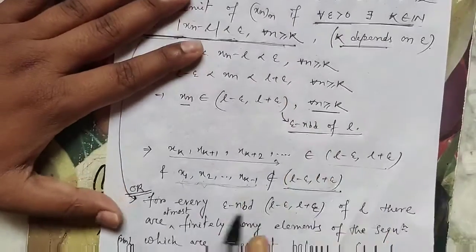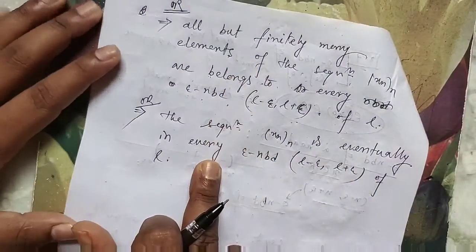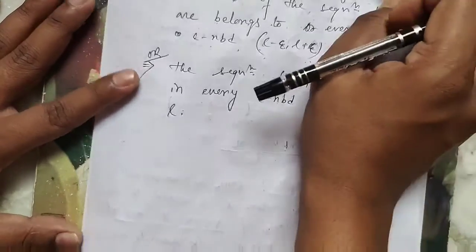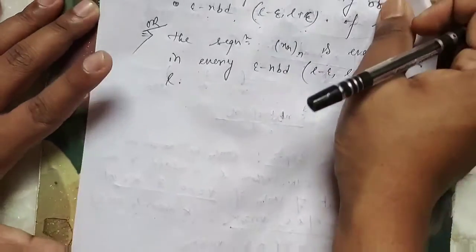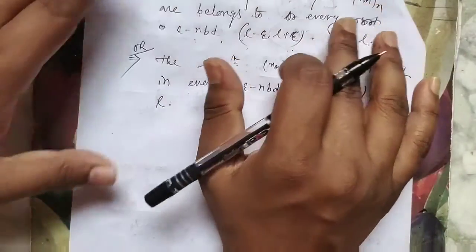This statement, or this statement, or this statement, or this statement, all statements are equivalent to say L is a limit of the sequence Xn.